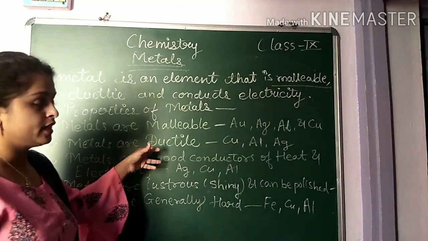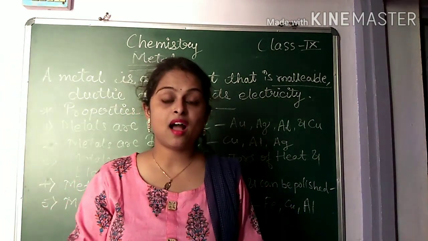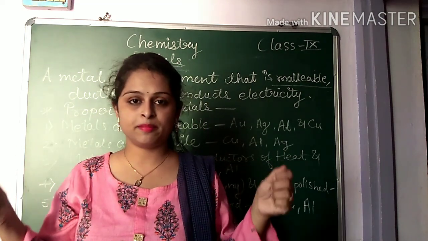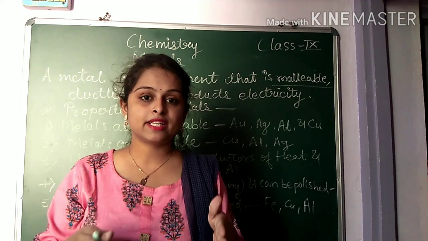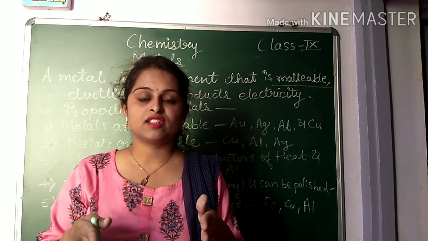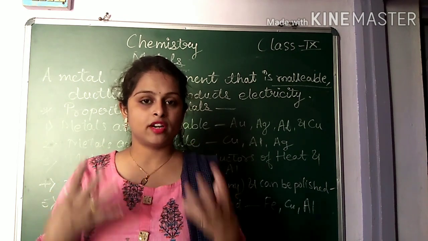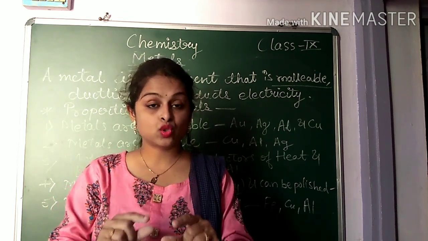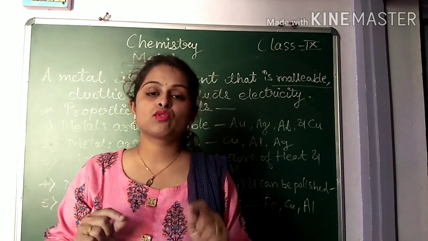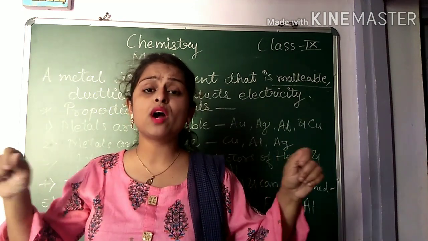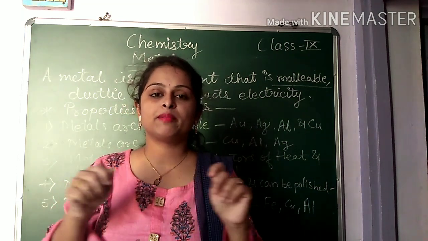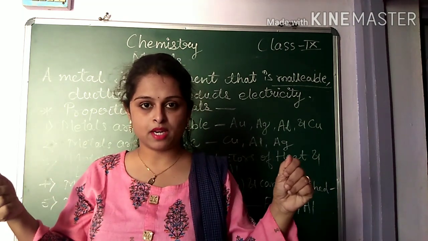Metals are ductile. Ductile means that metal can be drawn into thin wire. हम उस metal को thin wire में convert कर सकते हैं. The best examples of ductility are gold and silver. Gold और silver, जैसे कि हम लोग gold के ornaments पहनते हैं. If you take the silver example, 100 milligram of silver you can stretch into 200 meters of wire. 100 milligram of silver से हम 200 meter की एक stretched wire बना सकते हैं.